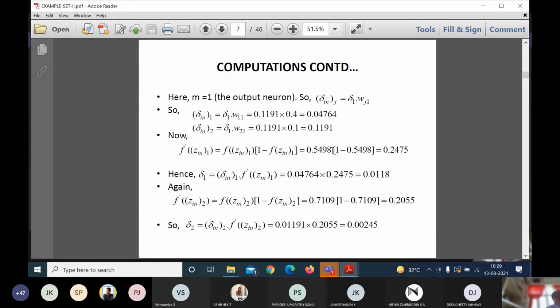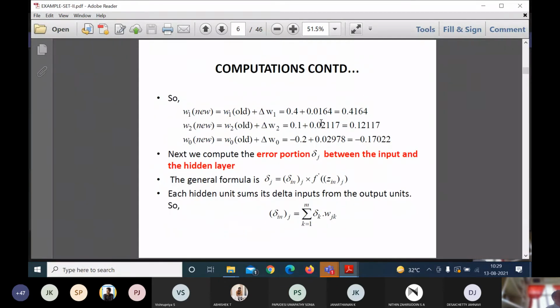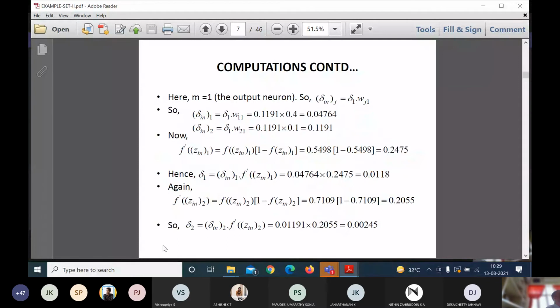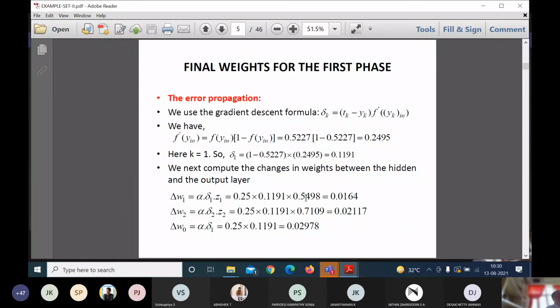Once delta in of 1 and delta in of 2 are calculated, I need to apply this formula: f dash of z in of 1 equals f dash of z in into 1 minus f dash of z in. How we calculated it here, similarly we need to calculate over here.